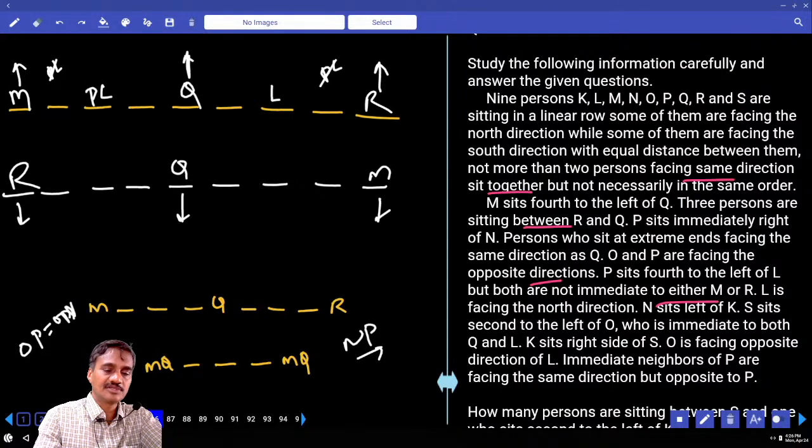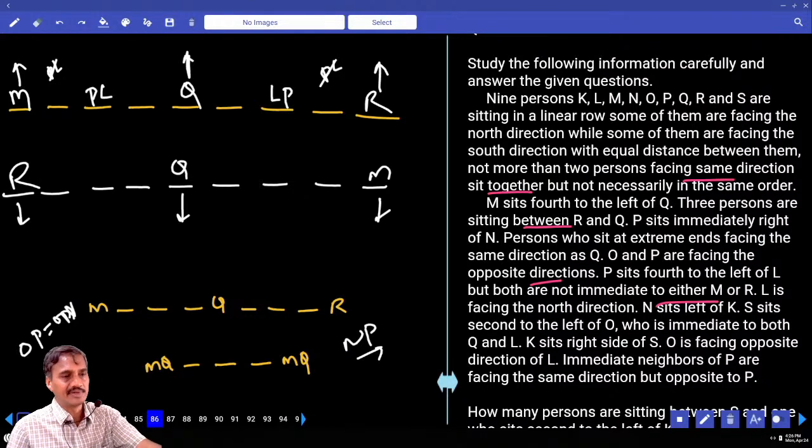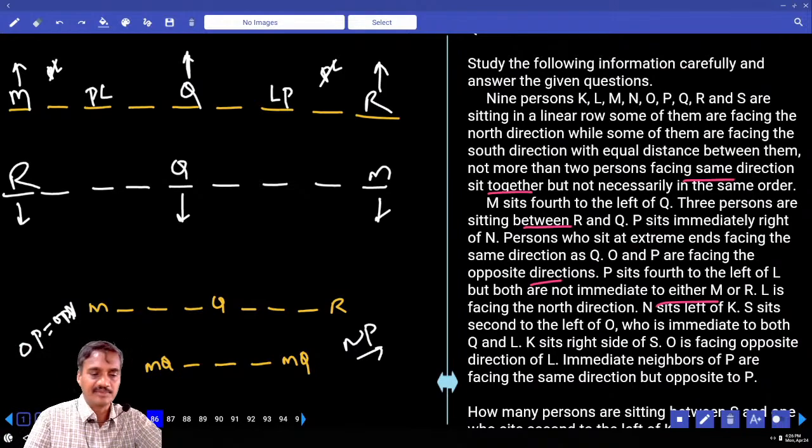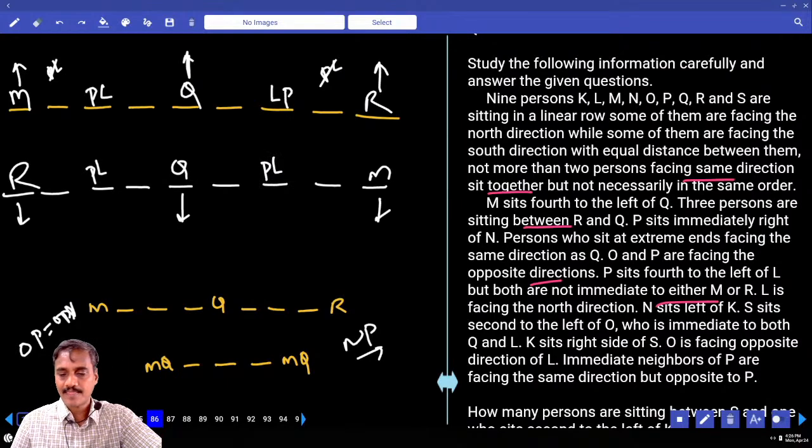Or if L is here, P will be, because this P and L cannot be adjacent to M and R. Here also M and R cannot be here. In this one, P, L, R, and in the next case, P, L. Then P sits 4 to the left of L, and both are not immediate.